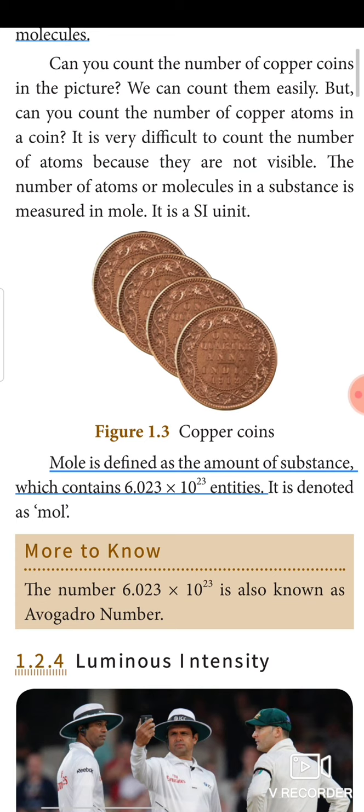One more thing: 1 mole of water means I am collecting 6.023 × 10^23 H2O molecules. It doesn't mean I am collecting 6.023 × 10^23 H atoms and some separate number of O atoms. That doesn't mean that. It means only as a molecule H2O, the number is 6.023 × 10^23. Is it clear?